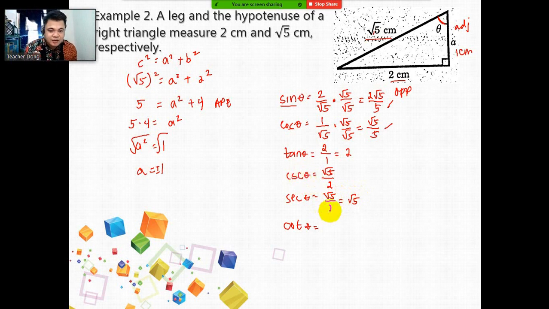Then lastly, cotangent theta. Just get the reciprocal of tangent theta, 2 over 1. For tangent theta, it will become 1 half or 1 over 2. Or you can use the acronym CAO, adjacent over the opposite. Okay, so as simple as that. We are now able to solve the 6 trigonometric ratios given this specific problem.